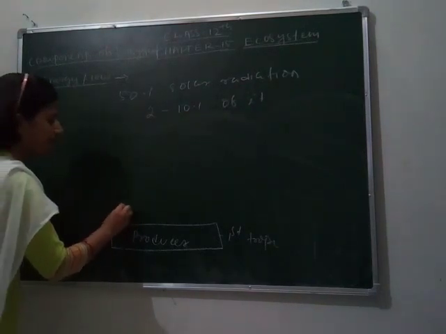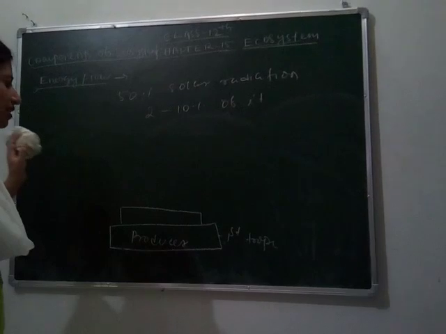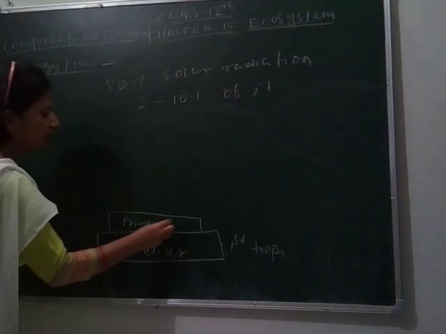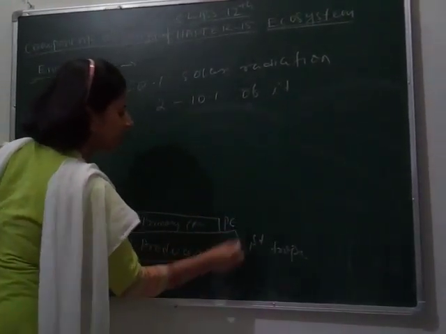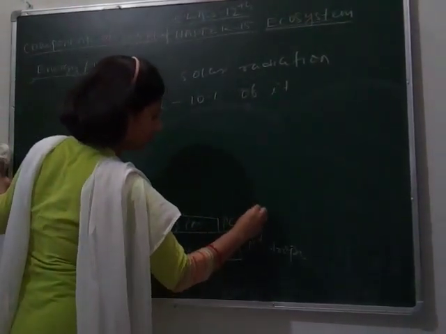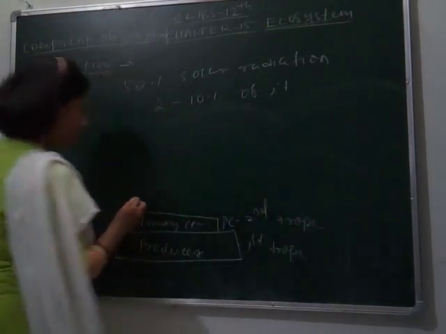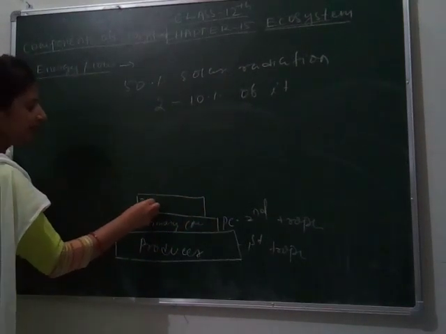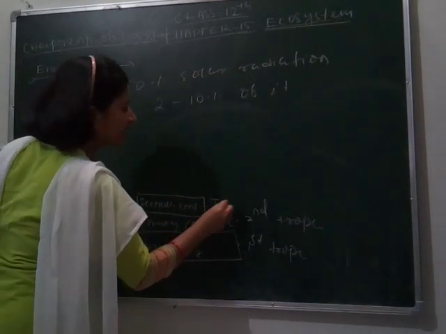Then the second trophic level is acquired by consumers, first the primary consumer, which we can write in short as PC. These are the second trophic level. Next, the third trophic level is acquired by the secondary consumer.